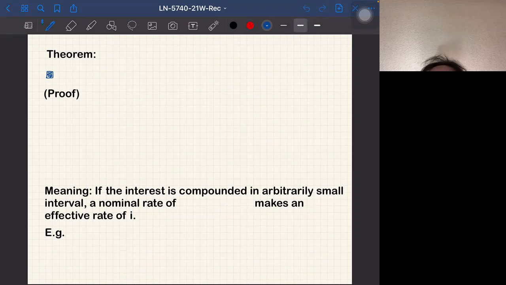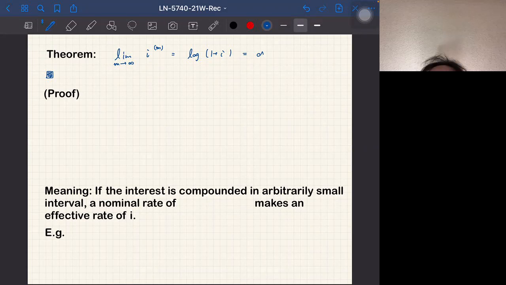Hi, everyone. So now we discuss another theorem which clarifies the previous theorem. The theorem: the limit as m goes to infinity of i superscript m is equal to log of 1 plus i. So that is actually the delta we defined in the previous theorem.